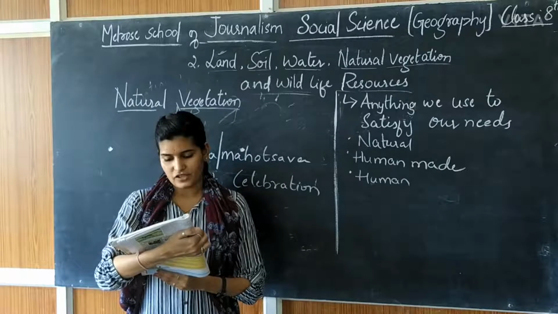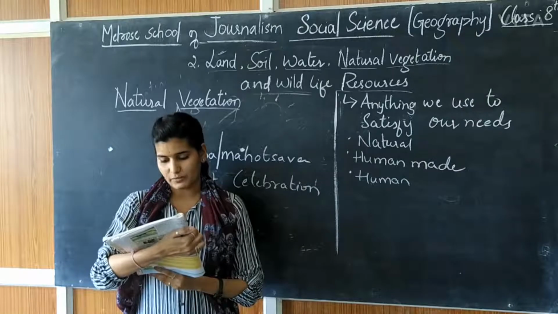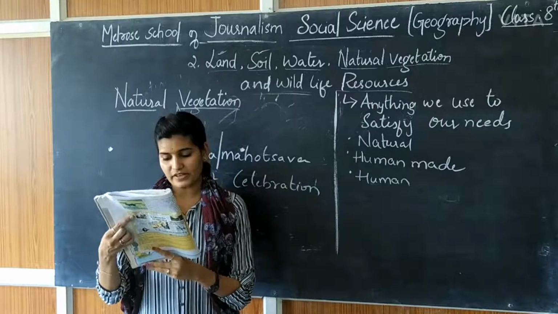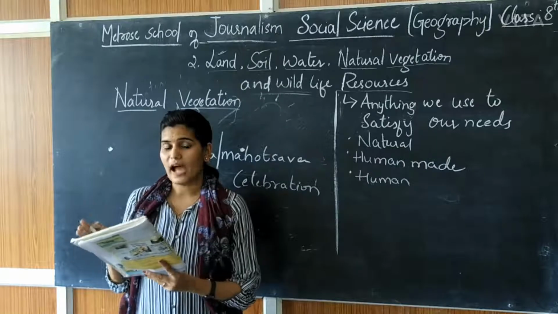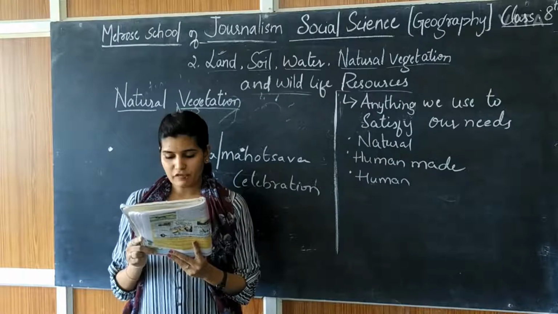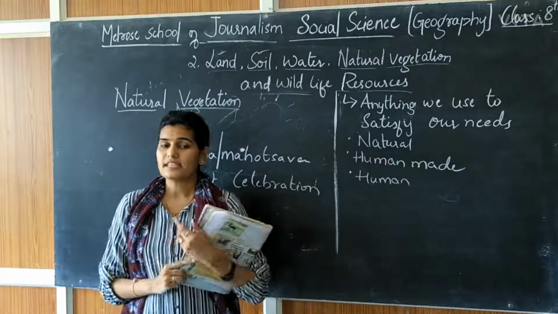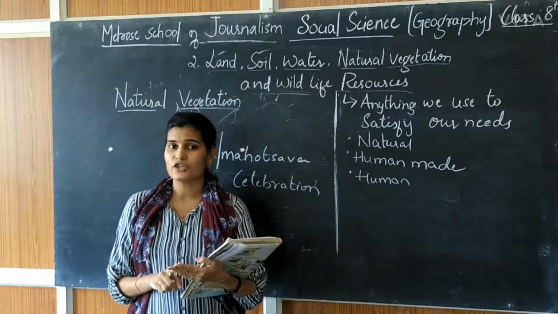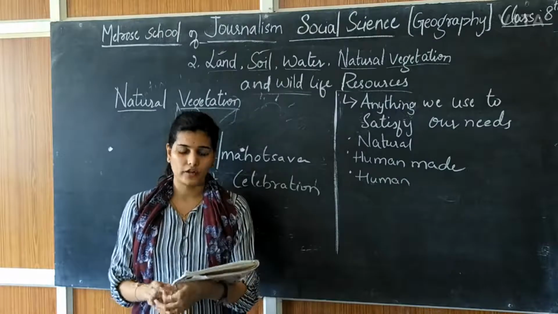And international conventions have been established that list several species of animals and birds in which trade is prohibited. So CITES means the Convention on International Trade in Endangered Species, and they are telling that some of the animals and birds are listed which is prohibited for trading. Conservation of plants and animals is an ethical duty of every citizen. So saving the plants, preserving the plants or protecting our plants and animals, it is a duty of each and every individual. And by this we will end your chapter.